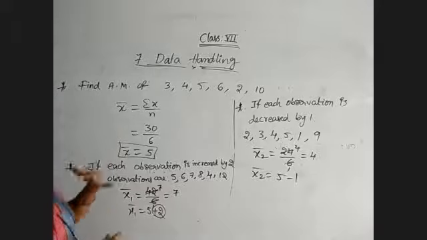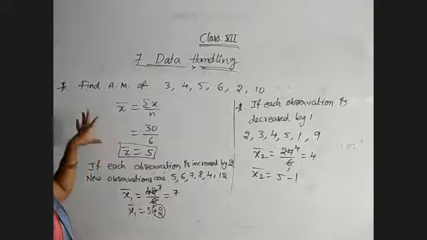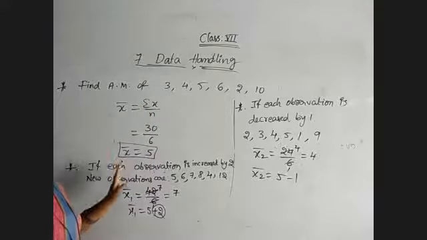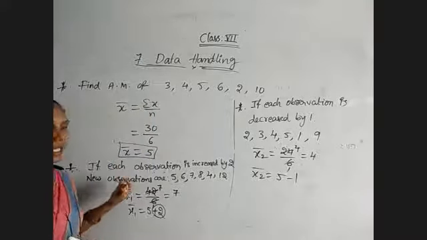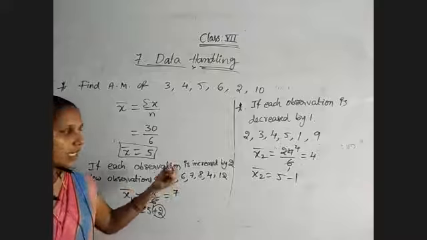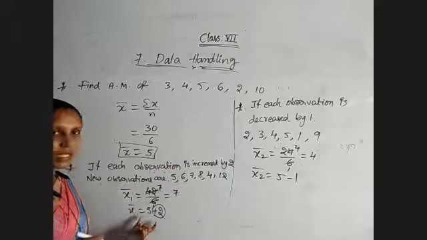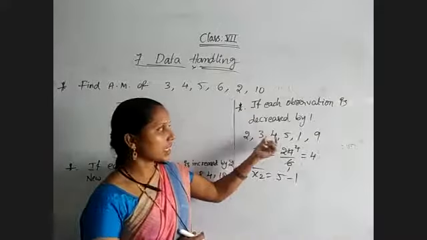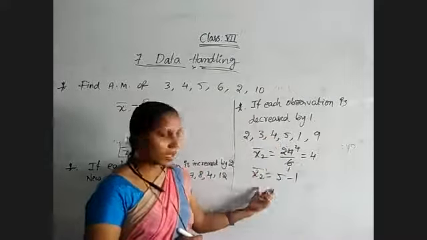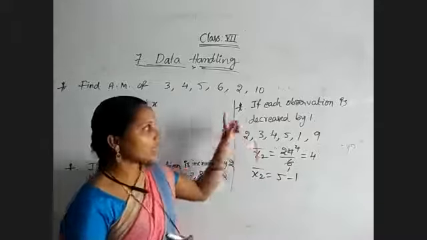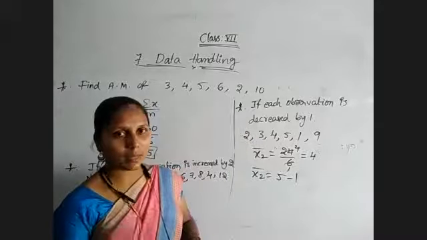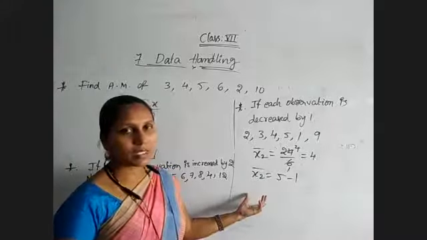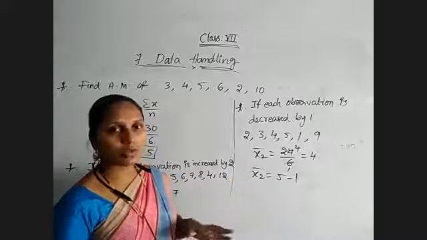So now observe, the first condition is that the mean always lies between the greater and smaller observations of the particular data. And secondly, if each observation is increased by a certain number, the mean also increases by that number itself. If each observation of the data is decreased by a certain number, the mean also decreases by the same number. If each observation of the data is multiplied by a certain number, then the mean is also multiplied by the same number. Like that only for division also.